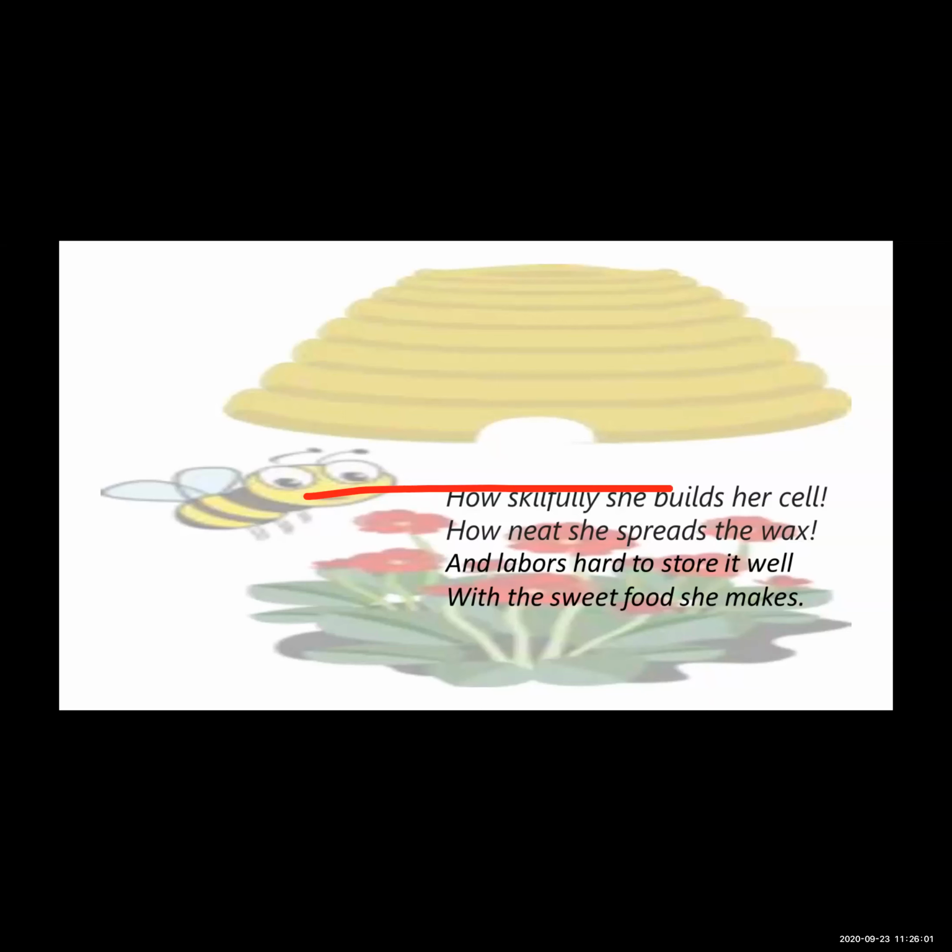The aim of this parody is not only to make fun of the original writing, but to make readers know the difference between good and bad. A bee will always be an example of good behavior, a hard worker, and the crocodile will always be mischievous, the example of the bad.